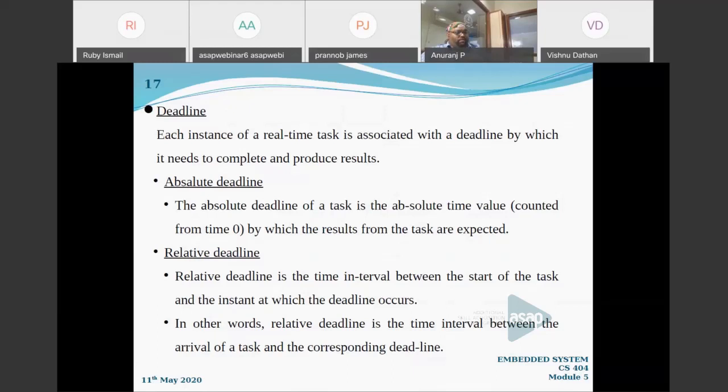Okay, so there is absolute deadline, which means an exact time value within which that particular task should be completed. A relative deadline is related to the time when that particular task arrives. That is relative deadline. So please understand those terms.